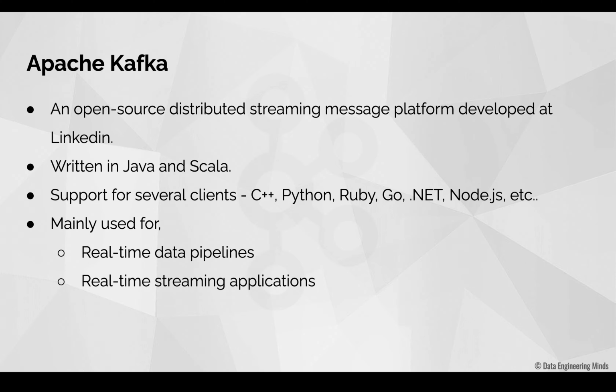Now what is a real-time streaming application? Imagine that you want to watch a movie on Netflix. You log into Netflix and type the movie that you want, for example, Inception. Once you finish watching the movie, you might notice that Netflix gives you some recommendations, for example, Christopher Nolan's movies or DiCaprio's movies. How is this happening? When you give the input, that is, when you type Inception, Netflix processes this input and then immediately gives you a recommendation based on it. This is called a real-time streaming application. Apache Kafka can be used for building such real-time streaming applications.